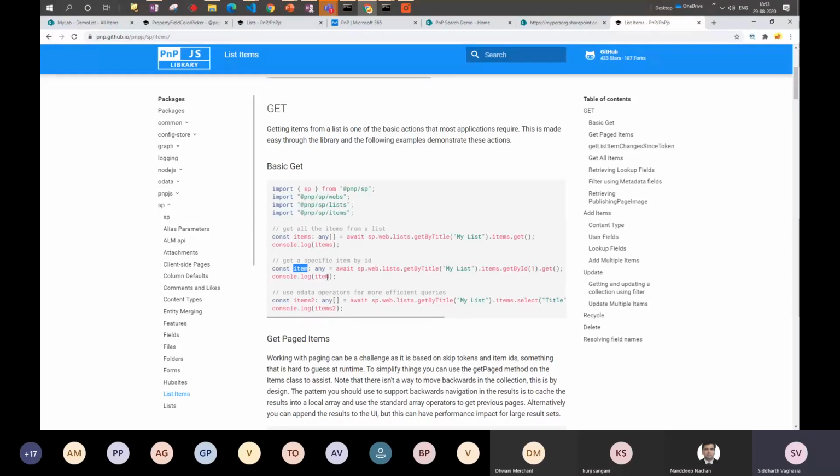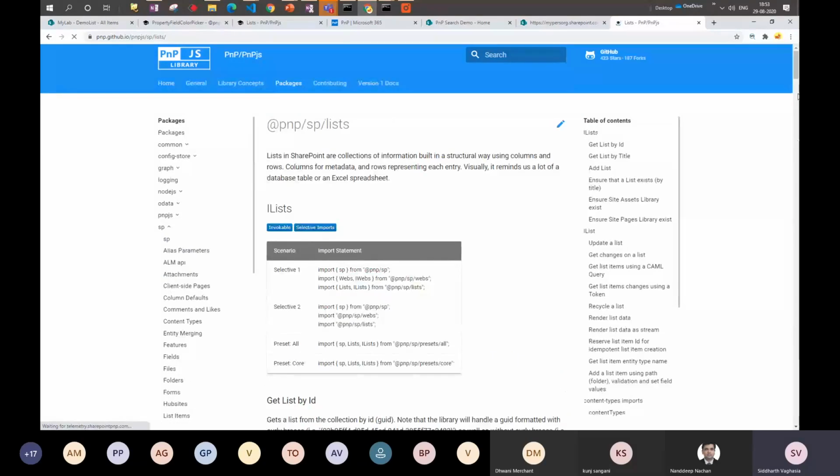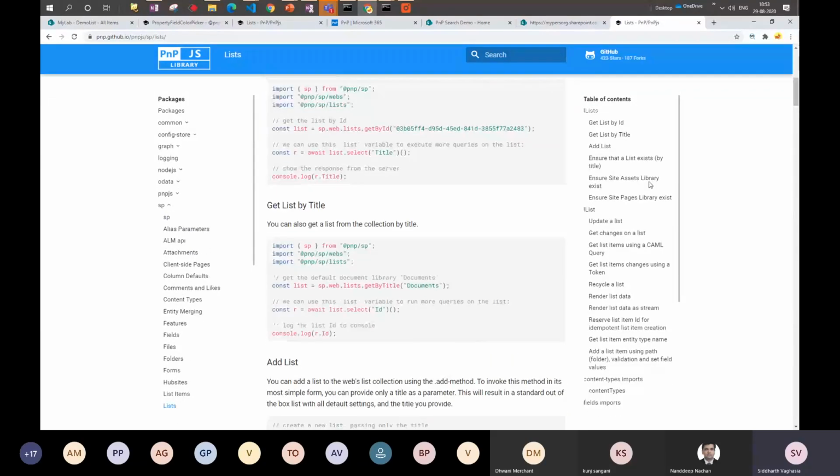So you can use IntelliSense to see what properties and methods are available, which would be returned by this particular method also. In a similar way, there are different methods. If you wanted to talk about a list, then you go to list and see what the different lists available are. This gives you the instance of list, and then you can select the properties, you can update the list from your code.